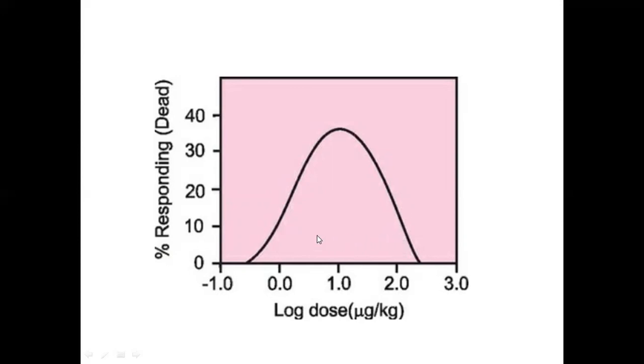In between, from 0.0 to 2 micrograms per kg, the maximum number of animals are responding. It is an inverted bell shape.